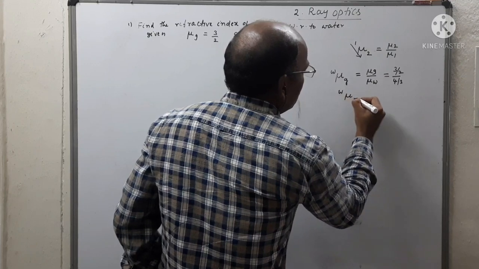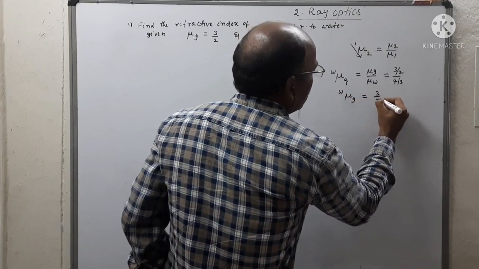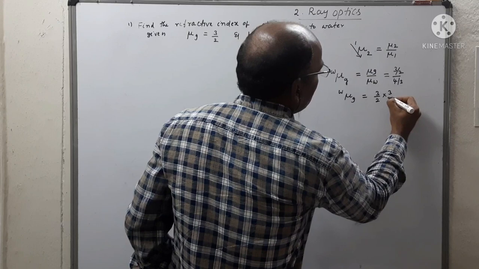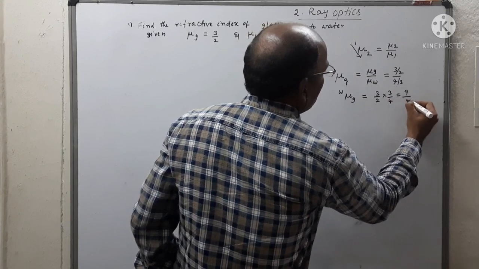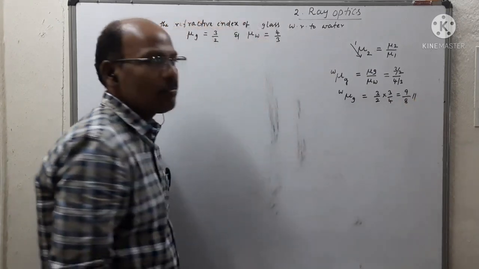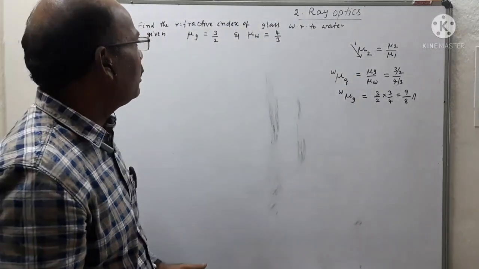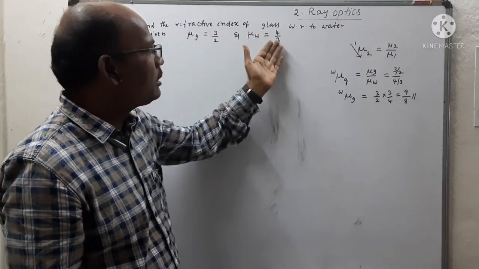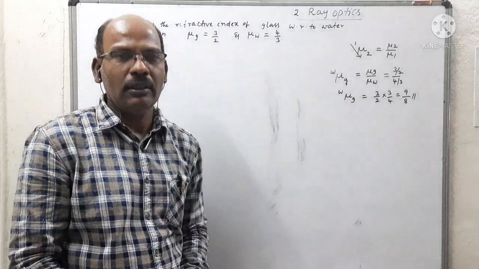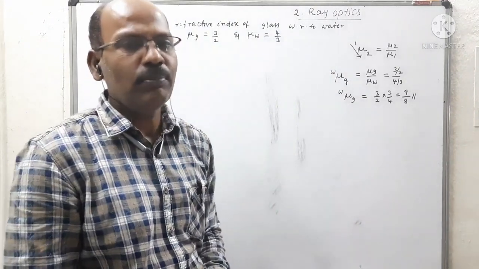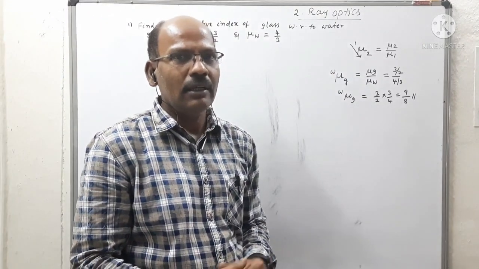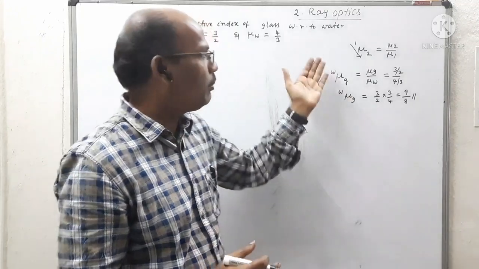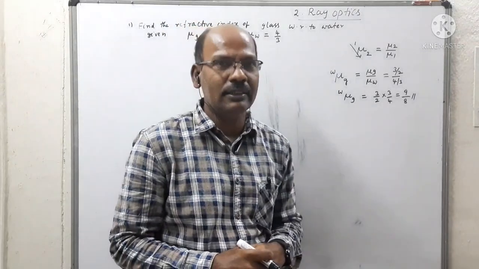So mu wg is equal to 3 by 2 multiplied by 3 by 4, that is equal to 9 by 8. So 9 by 8 is the refractive index of glass with respect to water. Like this we can solve the simple problems related to the refractive index.